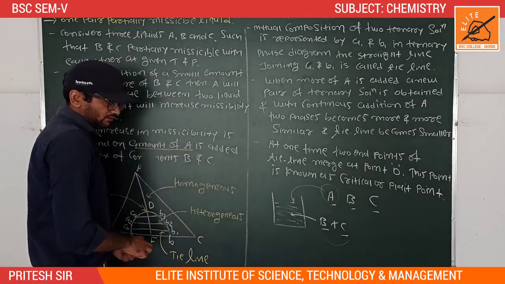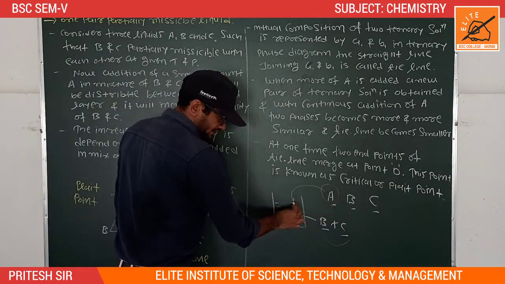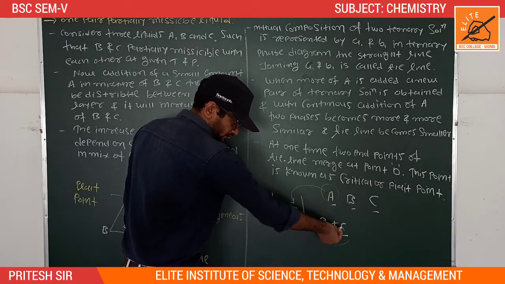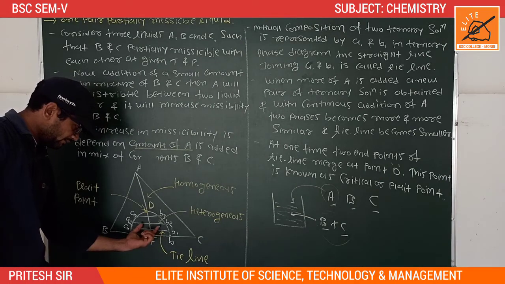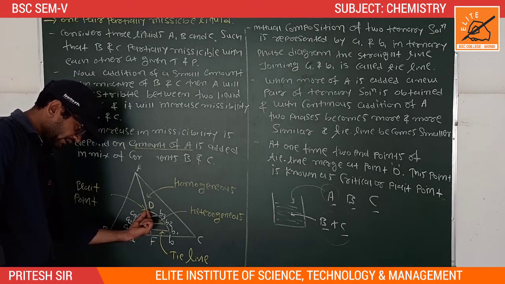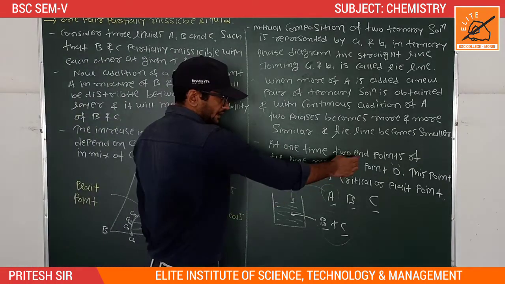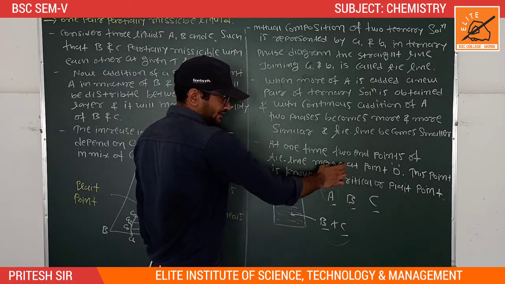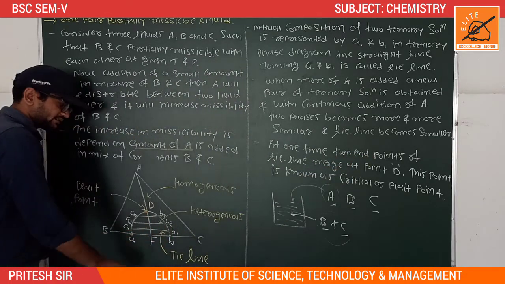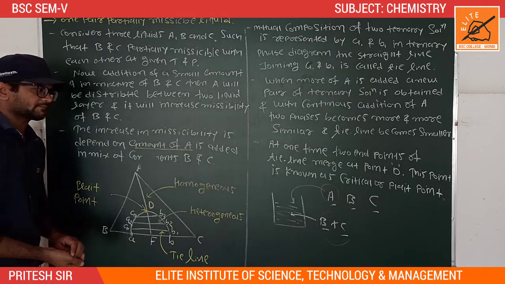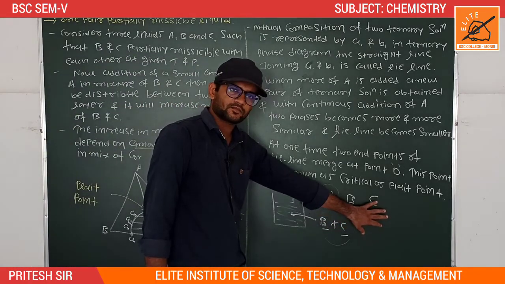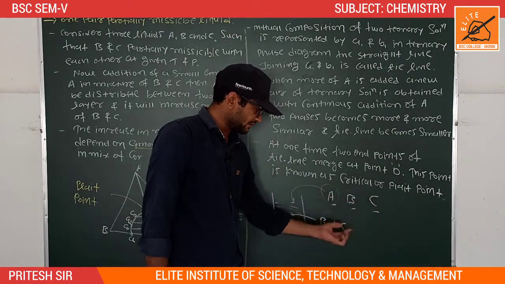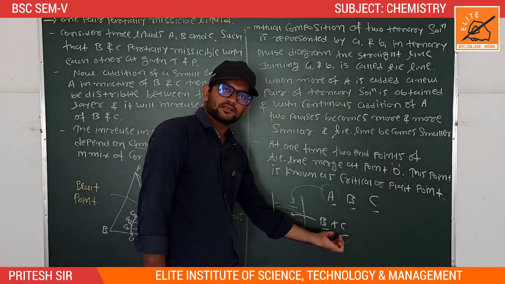Now add more amount of A, and the miscibility power of B and C increases. At that time the tie lines become smaller, and at one point the two endpoints of the tie lines merge at point D, known as the critical or plait point. Take three liquids, A, B and C, in which B and C are partially miscible with each other.